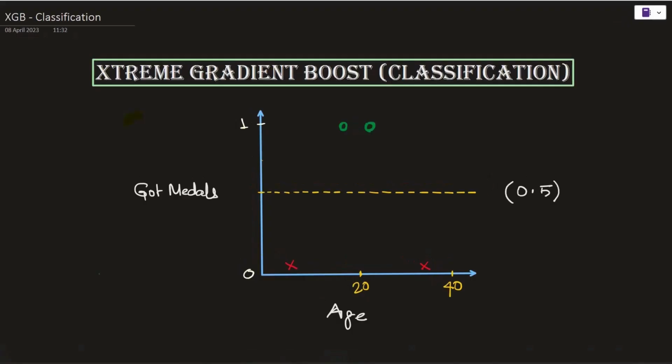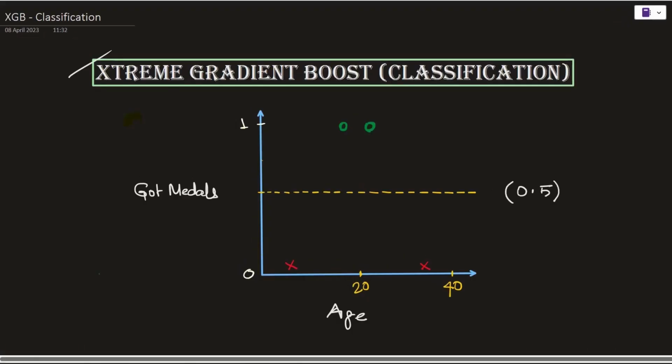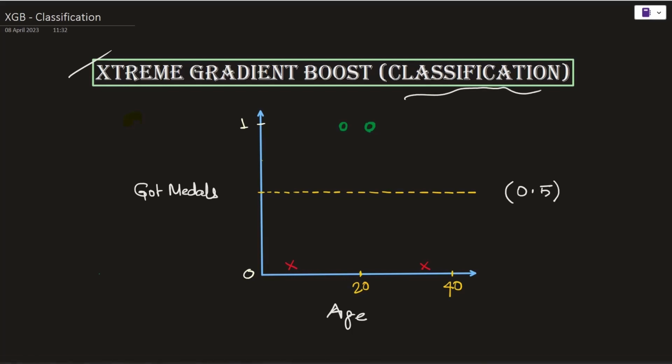Welcome to this lecture where we are discussing the extreme gradient boost algorithm for a classification problem. In the previous lecture itself, we discussed the same algorithm but for a regression problem. And it is very important that you have a clear understanding of that topic, just as a prerequisite in order to understand this particular lecture.